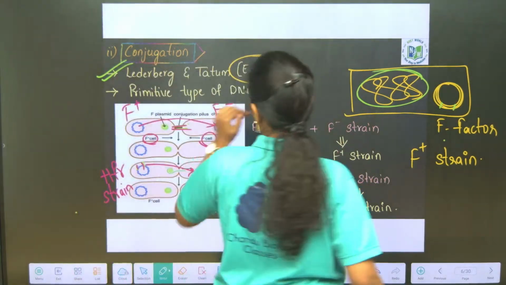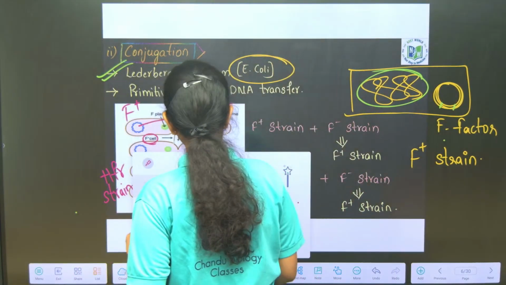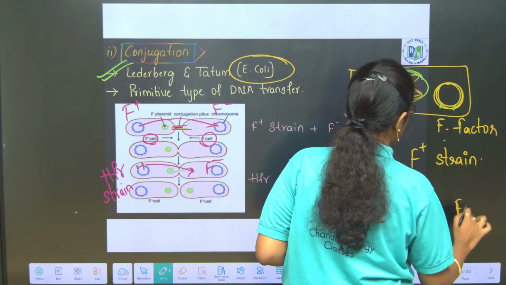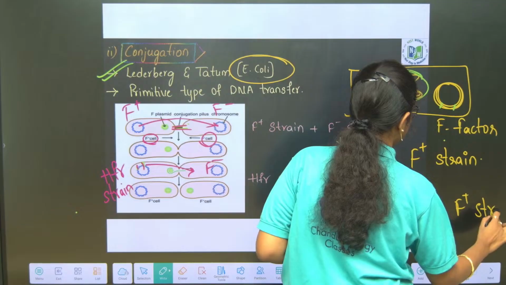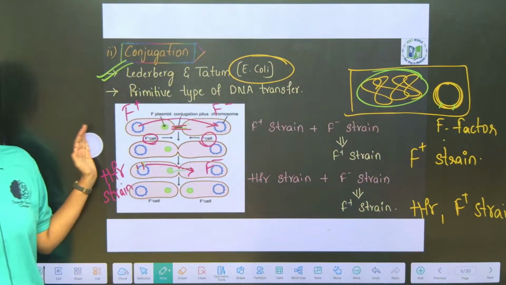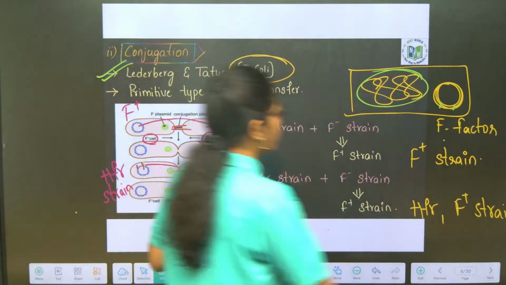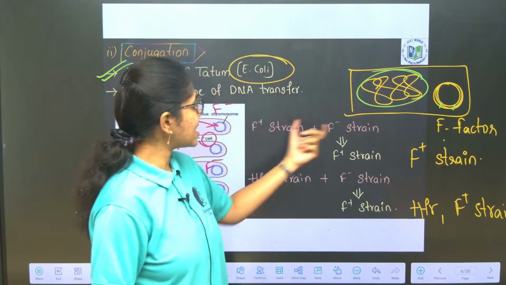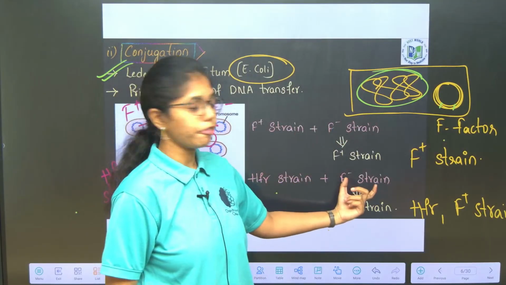At the end, the daughter cells are HFR and F plus strains. Clear, right? This is all about conjugation. Be clear with the strains: F plus and F minus, and HFR strain and F minus.